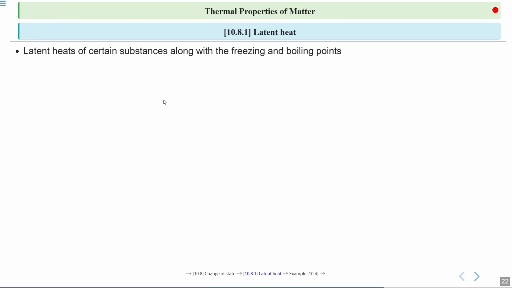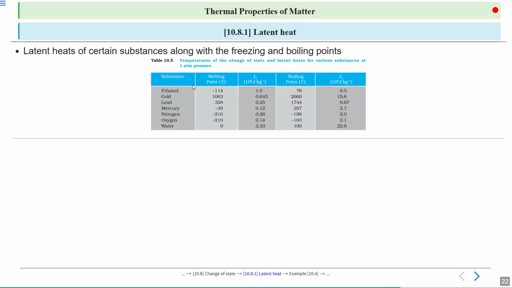Latent heats of certain substances along with the freezing and boiling points. Listen to this one: ethanol, gold, lead, mercury, nitrogen, oxygen and water. Melting points: ethanol minus 144 degrees Celsius, gold 1063, lead 328, mercury minus 39, nitrogen minus 210, oxygen minus 219 and water 0.